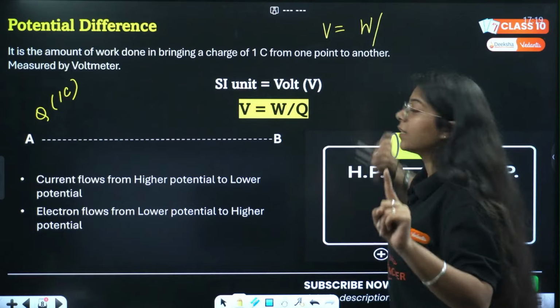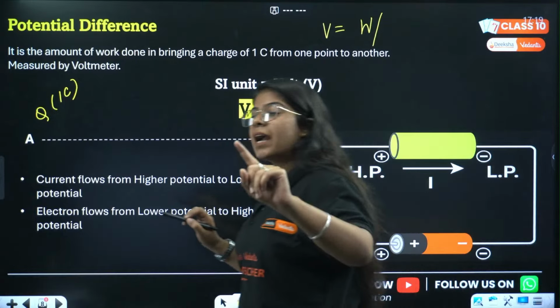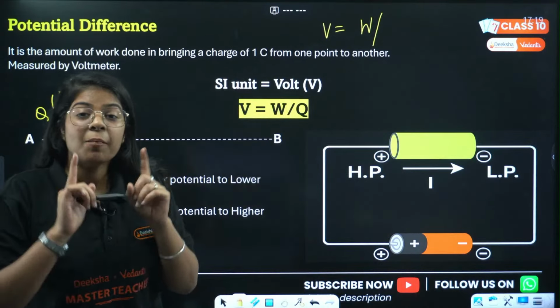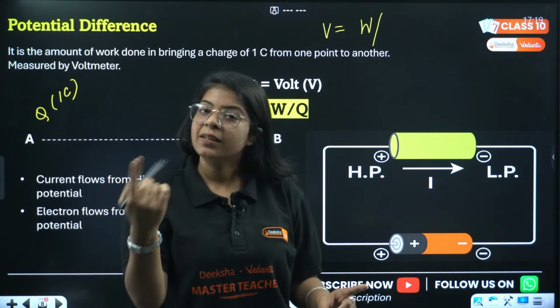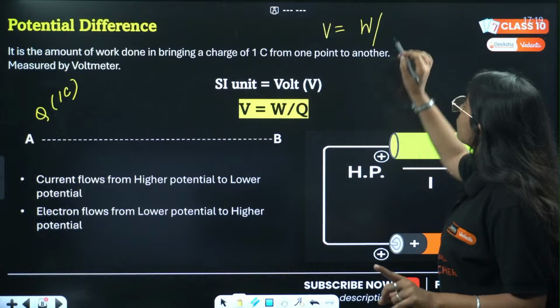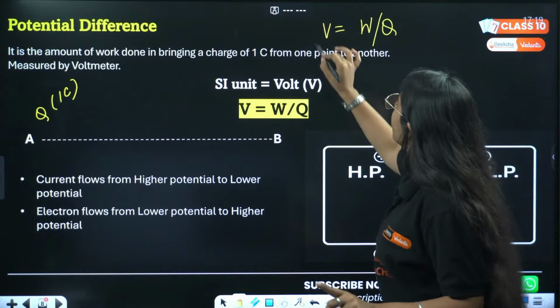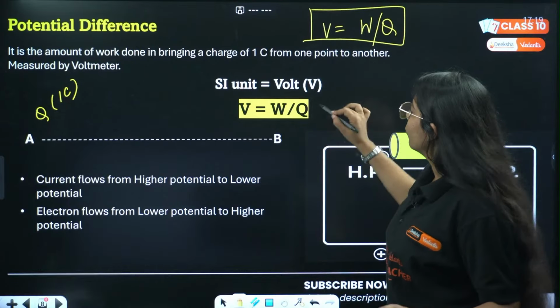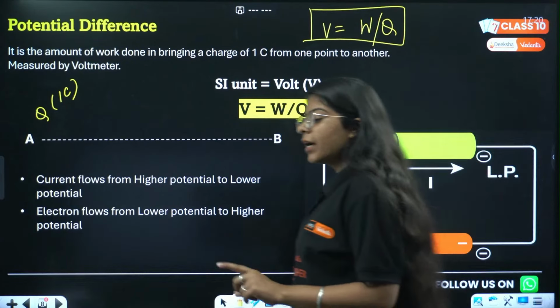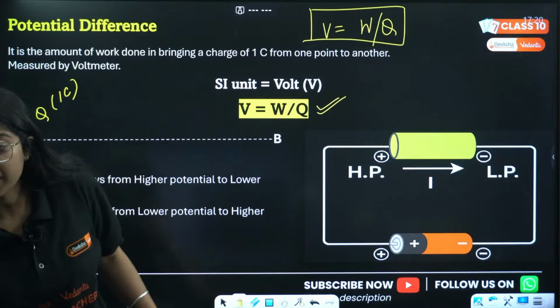Work done, but say I have a charge of 5 coulomb. But potential difference is for 1 coulomb. So I have to divide by 5, right? Then that will be the true formula. So that will be Q here. So V equals work done divided by Q. V equals work done divided by Q. Done?